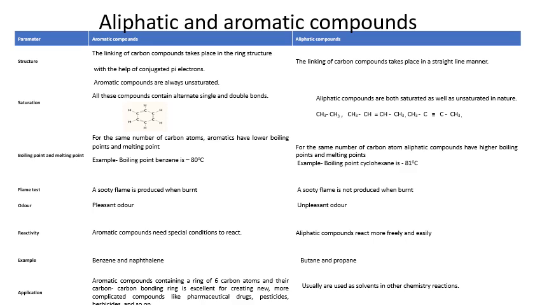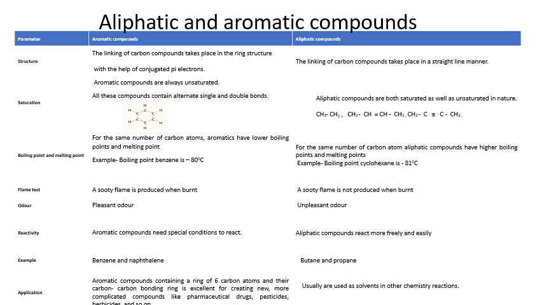Now let us turn towards the flame test. Now what is meant by flame test? If you burn any aliphatic or aromatic compound, definitely you will find a flame. But their structure is different, their color is different. In case of aromatic compounds, when you burn them, you will find a sooty flame. For example, if you burn camphor, kapur, you will find a sooty flame. When you hold your hand on this flame, your hand turns black.